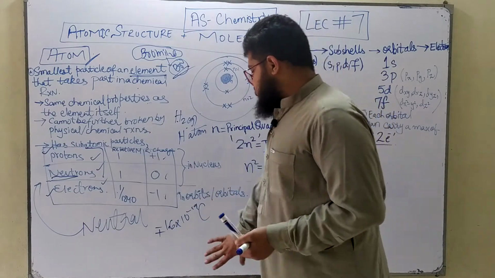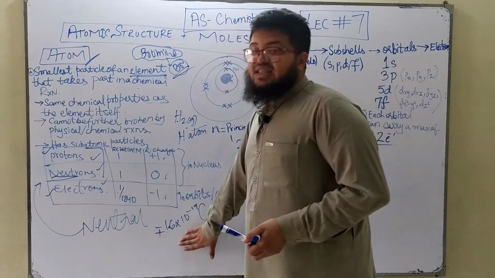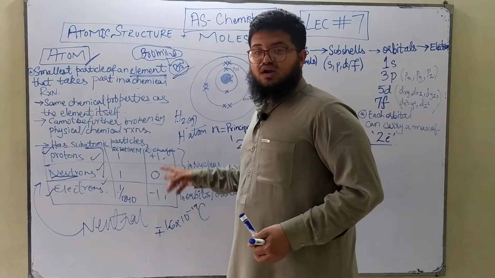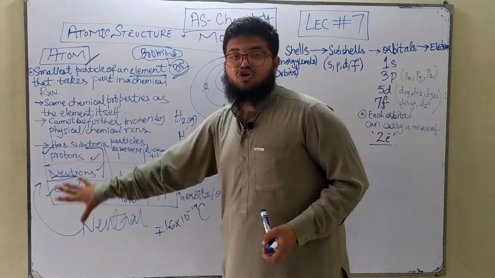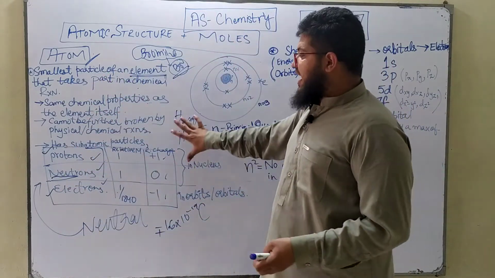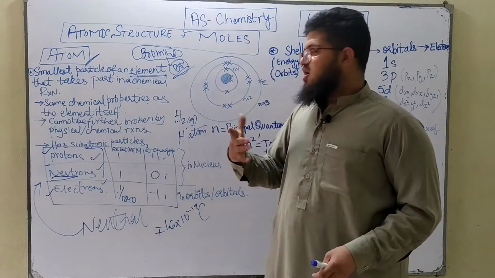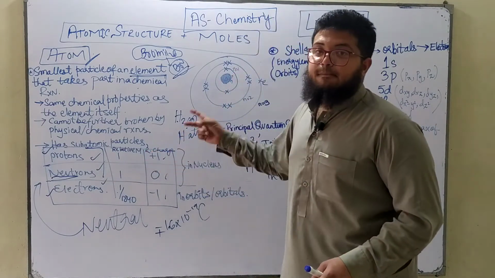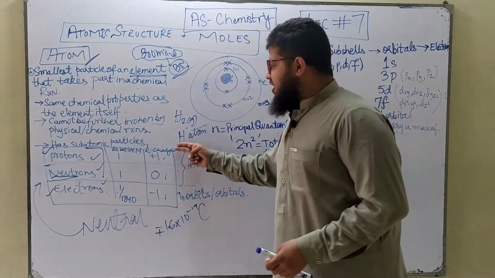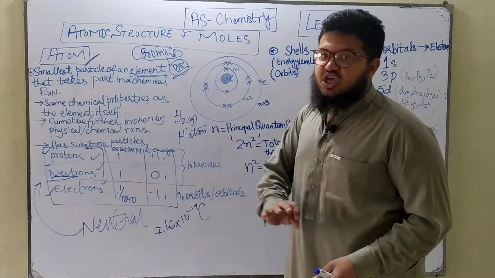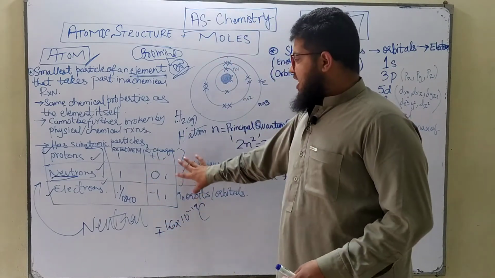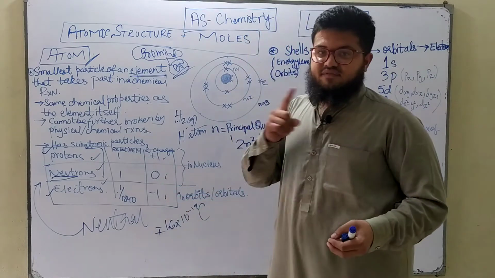Or your previous chemistry, your A-level chemistry. These are the actual values of charges, but the charges given in the tables you might have seen frequently in your O-level or A-level textbooks give us a relative measure, meaning it's a ratio, a comparison between the proton and the electron. Protons and electrons have equal charges but opposite in nature, so it's +1 and -1. Neutrons have no charge, so they have a 0 charge.